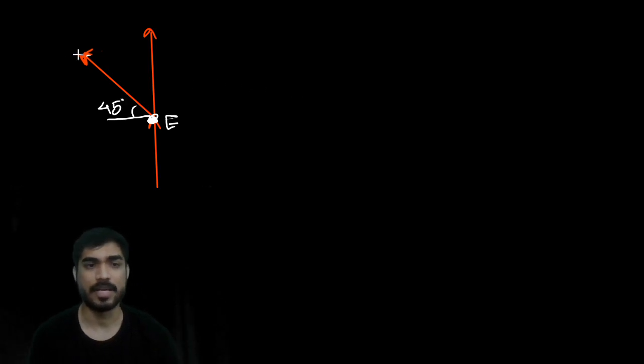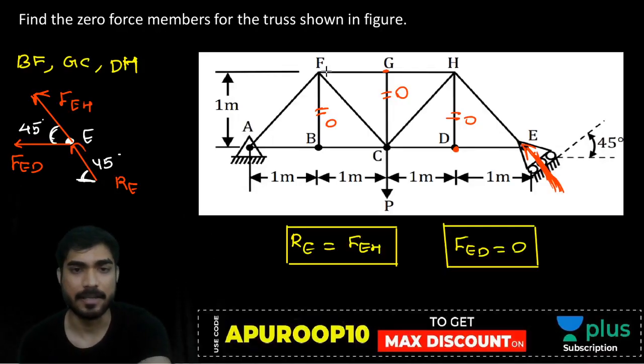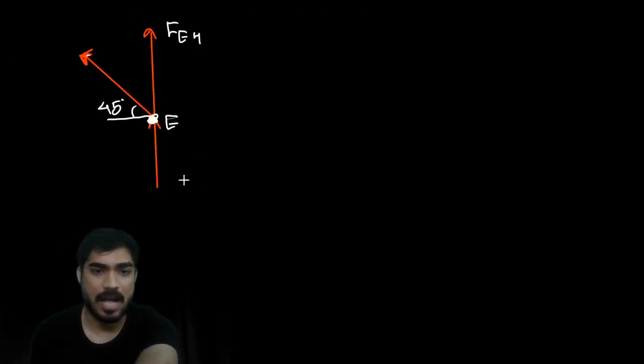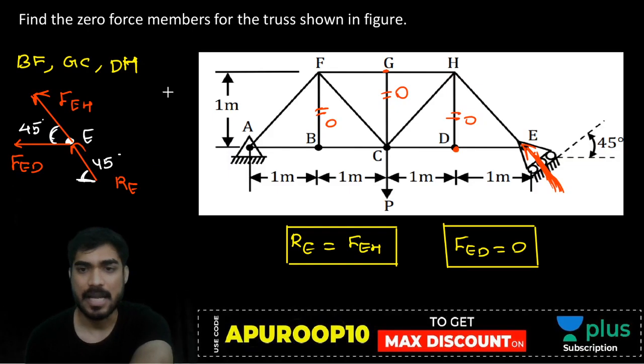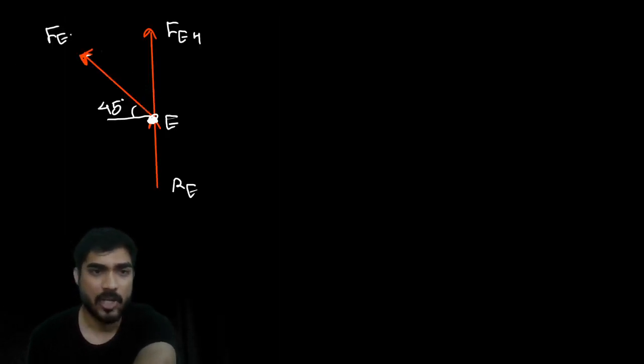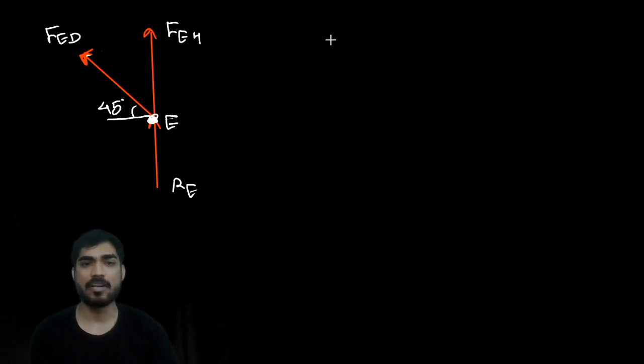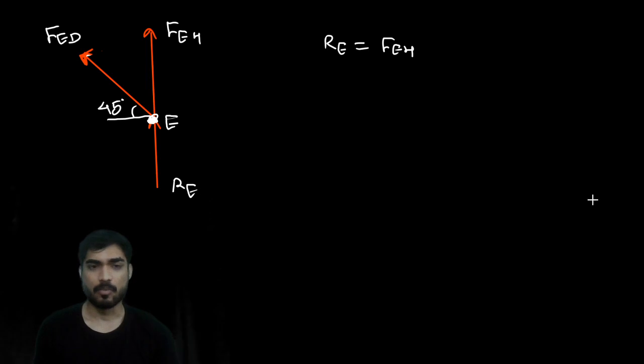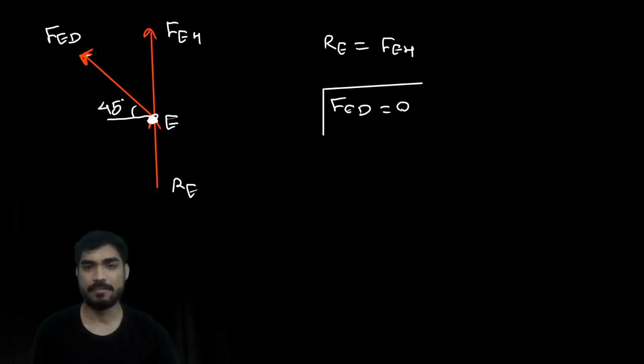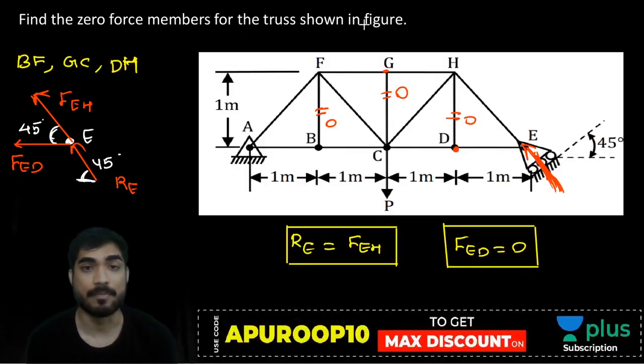This is 45 degrees. Okay, so this is F_EH, है कि नहीं? This is RE, the reaction RE, and this is F_ED. तो RE और EH both will be equal and opposite, and F_ED will be zero, right? So do you understand this? There is another zero force member. What? F_ED.